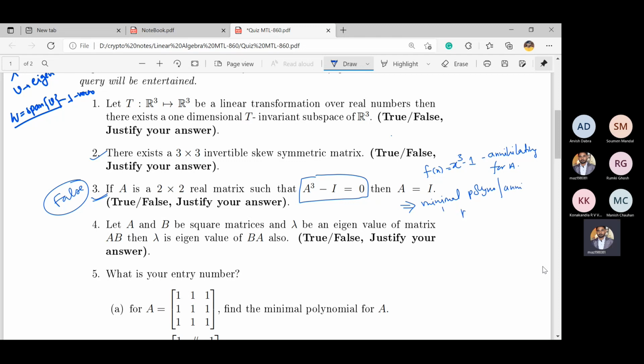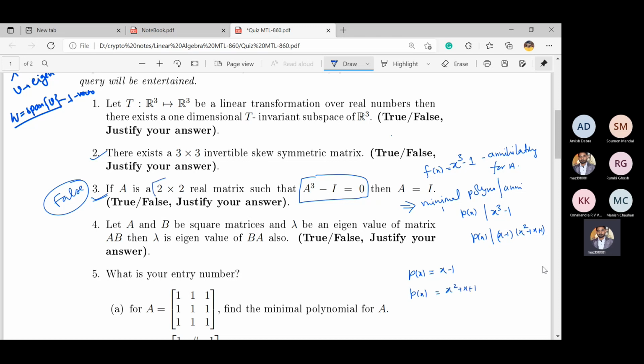So if the minimal polynomial is p(x), then it must divide x cube minus 1. This means p(x) divides (x minus 1)(x square plus x plus 1).